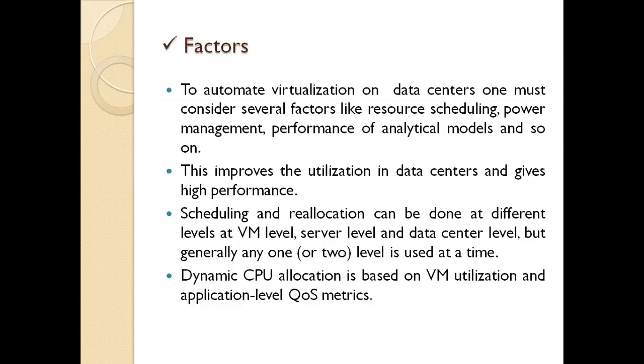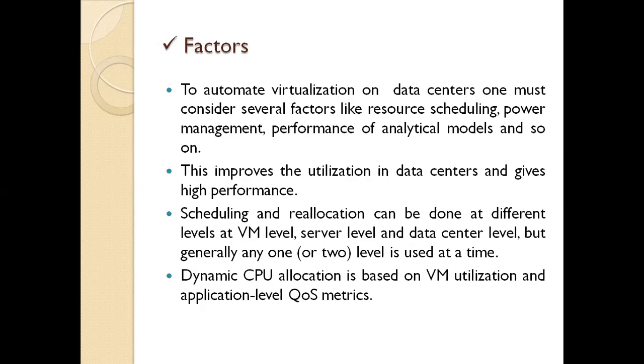Another point is what factors are affecting this. We need to automate data centers, and it's not simple. To automate a data center, we need to automate the data center operations: resource scheduling, architectural support, power management, autonomic resource management, and performance analytical models. The automated data centers we provide could be efficient, on demand, and fine grained, and the scheduler you are using has to be the key factor to improve resource utilization. These are the things that have to be specified.